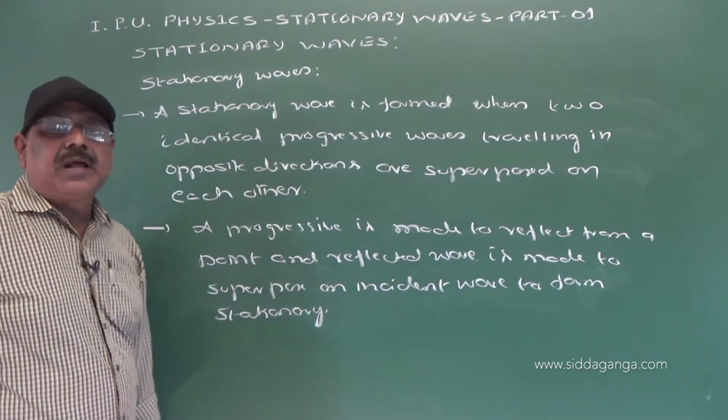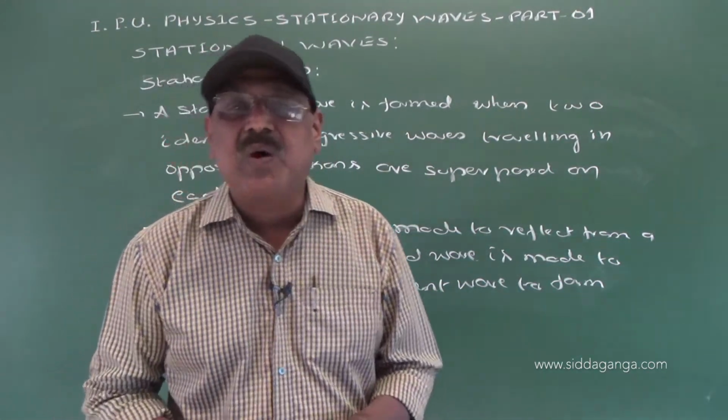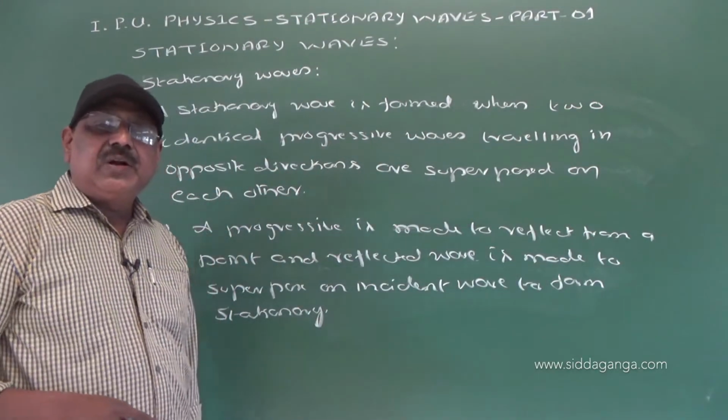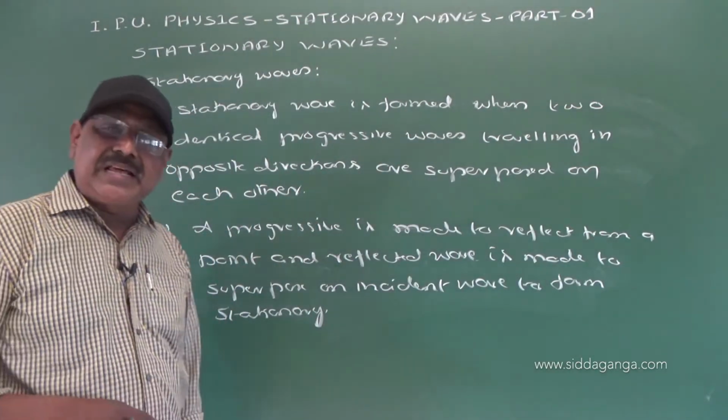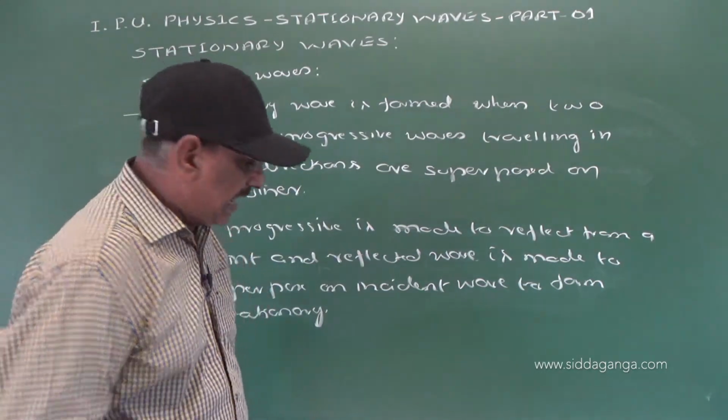Now these waves are called stationary waves or standing waves. It is because they do not transport energy and they do not propagate in either direction.